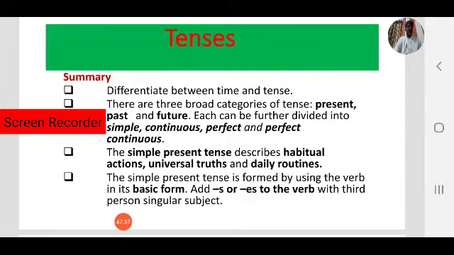Next, coming to past: past simple, past continuous, past perfect and past perfect continuous. Future: future simple, future continuous, future perfect and future perfect continuous. Total 12 tenses. In this journey we started with present simple tense or simple present tense, which is the most important tense.